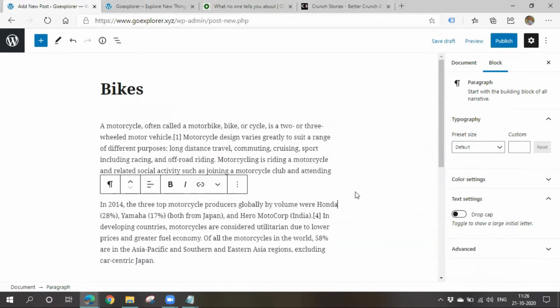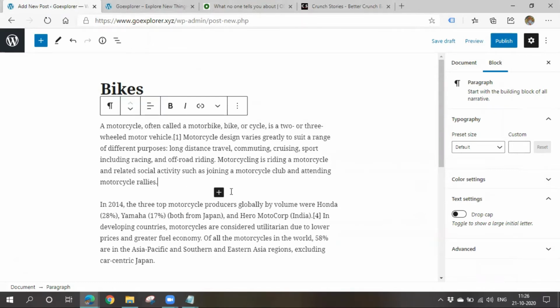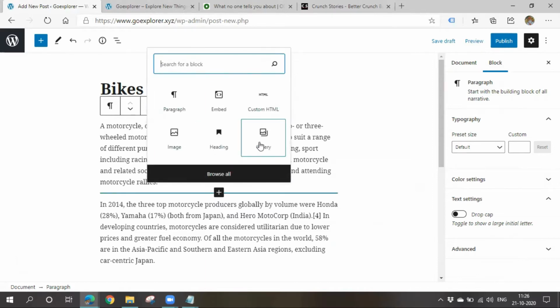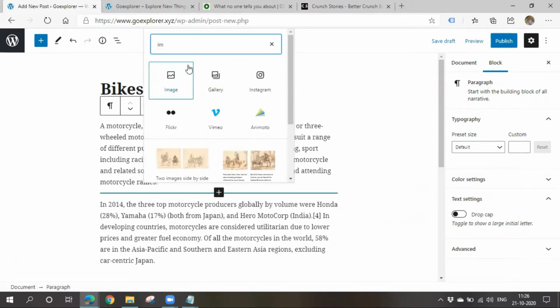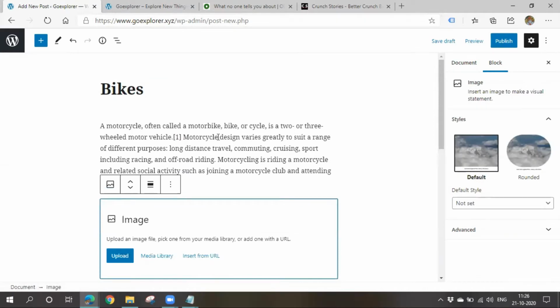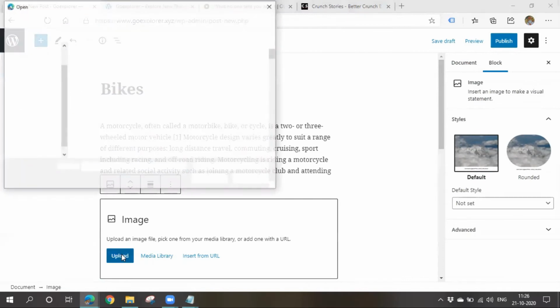If you want to add any images, you can add such kind of images also. So here I want to add some image, so click on add block. You can go for image here. You can also add a gallery and all. If you don't find anything, you can search here. Okay, here there is a search block. I'll add an image. So you have to upload that particular image here. I'll upload it from my system.